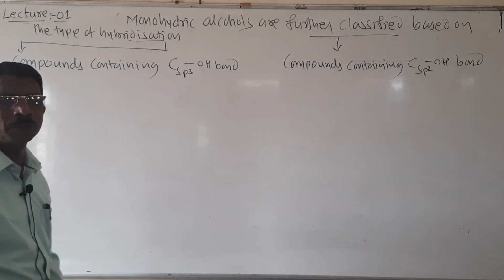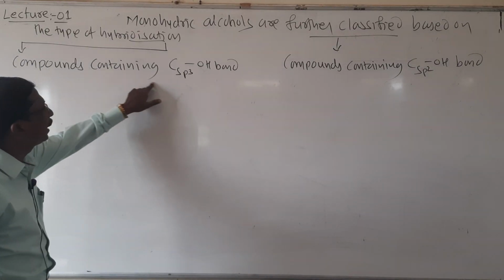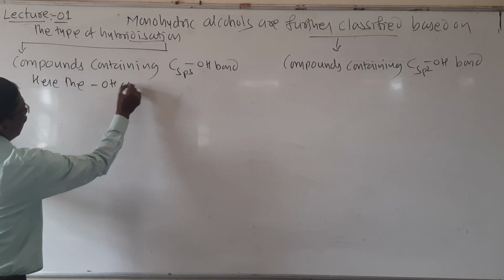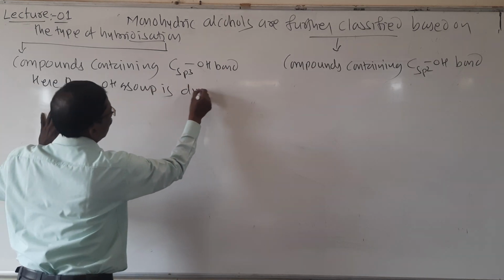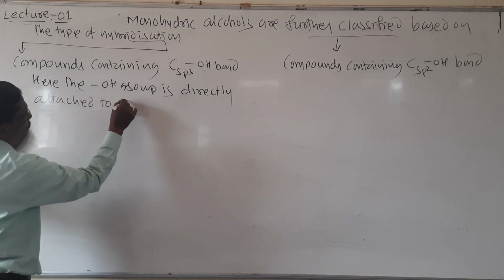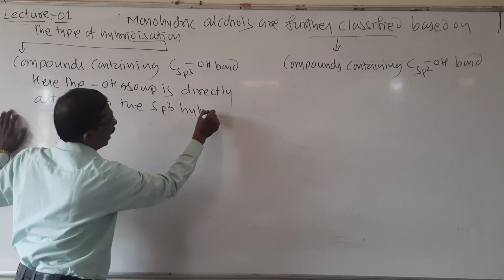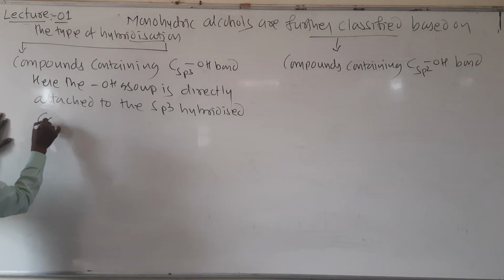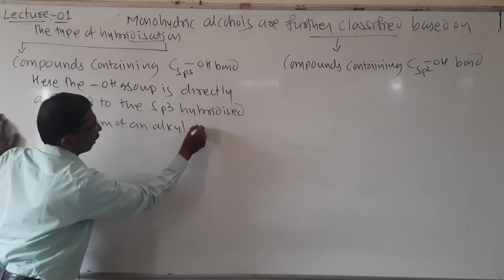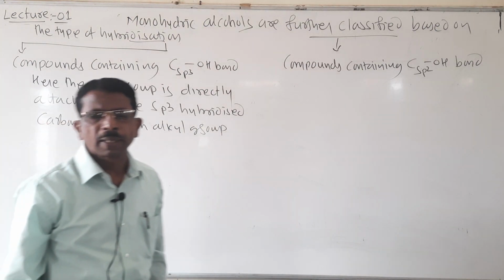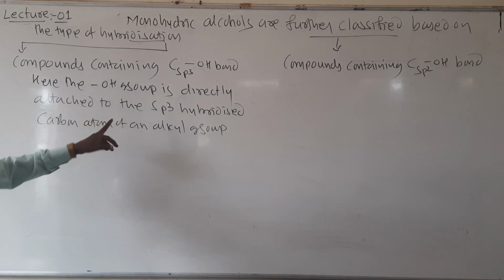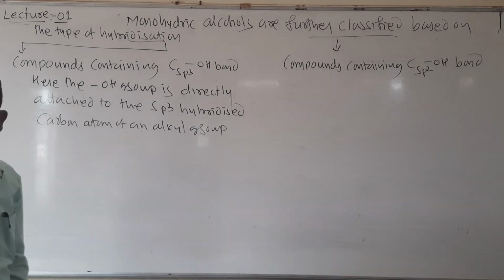So how is it classified? Compounds containing Csp3-OH bond means the OH group is directly attached to the sp3 hybridized carbon atom of an alkyl group.